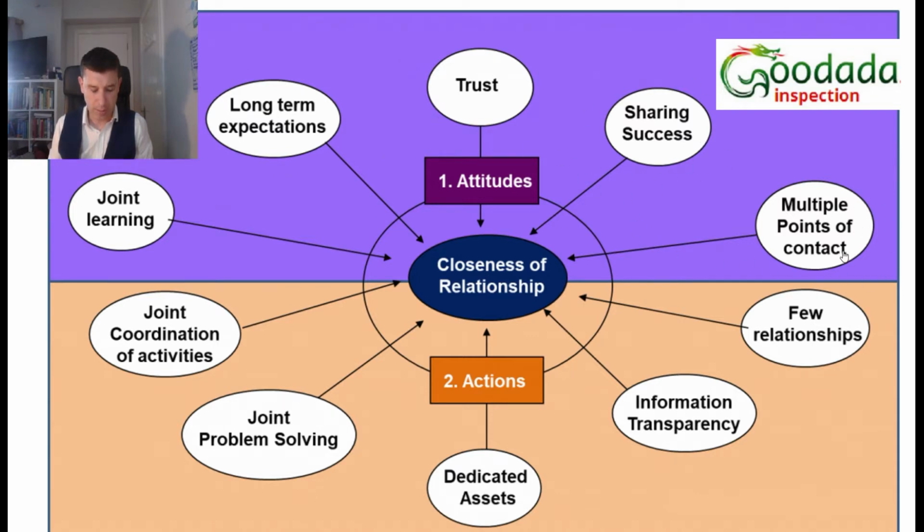What joint learning means is essentially there's a sense of learning between both parties, and that they feel that by learning together, it will benefit both sides as a whole. What long-term expectations mean is that relationships always focus on a long-term view, and maintaining the relationship is more important than ending a relationship.